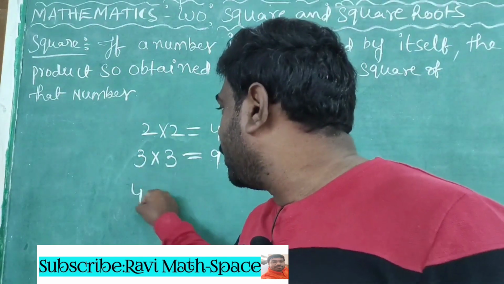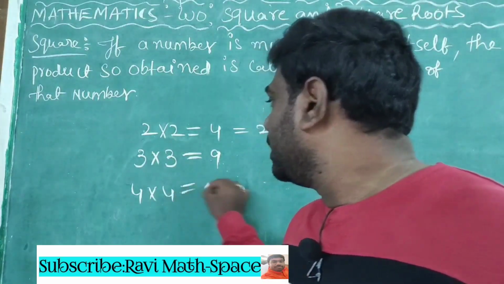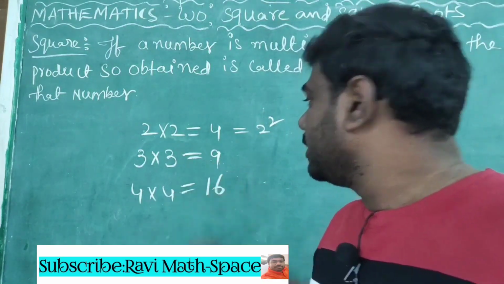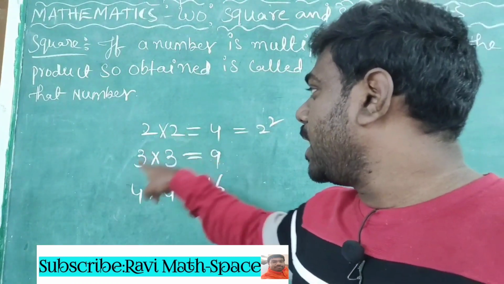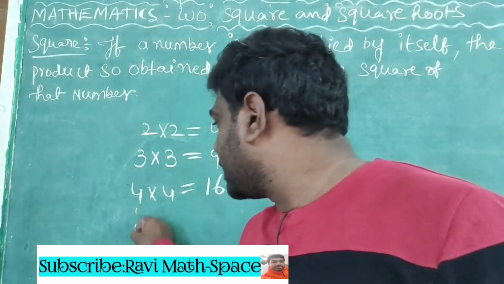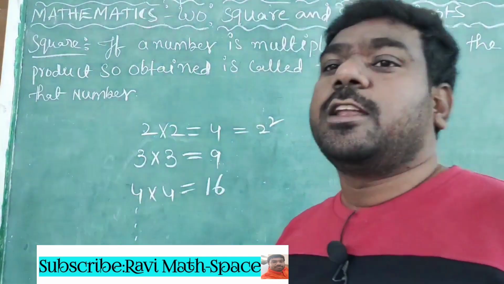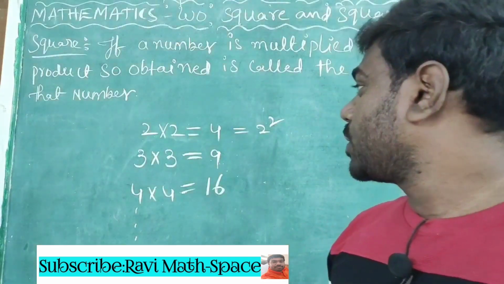Similarly, if I take 4 multiplied by itself, we get the answer 16. 16 is said to be the square of 4. Like this, we can find the square of any number.